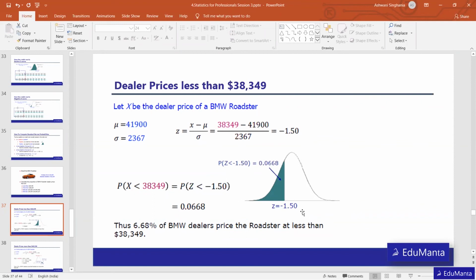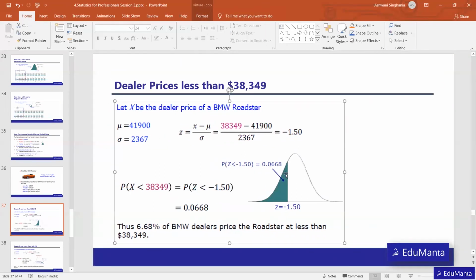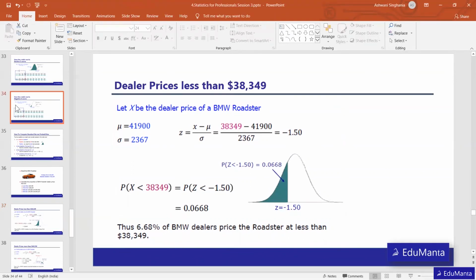The question is asking what is the probability, or what is the percentage of cars being sold below 38,349. Anything that comes under this particular dark side, the area falling under this curve up to this point, will be the probability or percentage of cars selling below 38,349. So how will we calculate it? We need to look up the value of the Z score in the table. So just looking at the table, we know that it is minus 1.50. So here is the table.